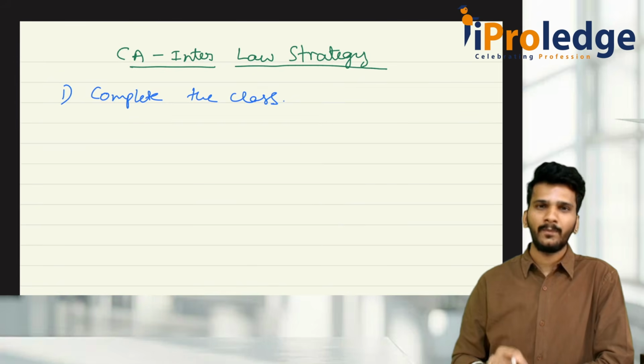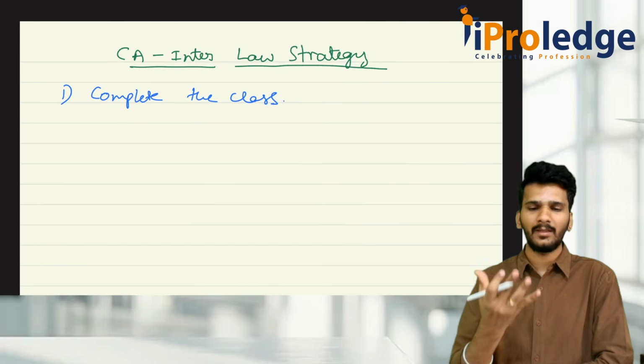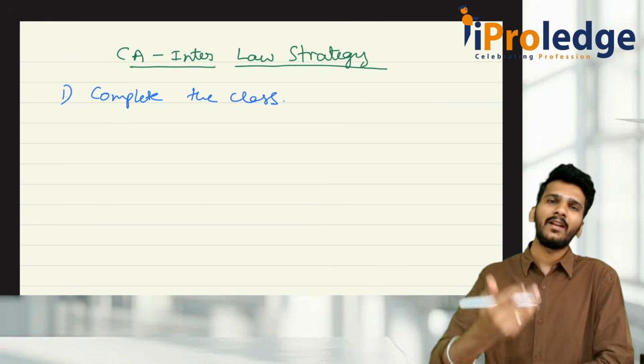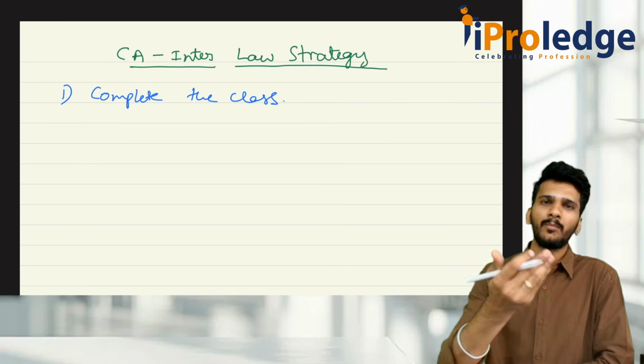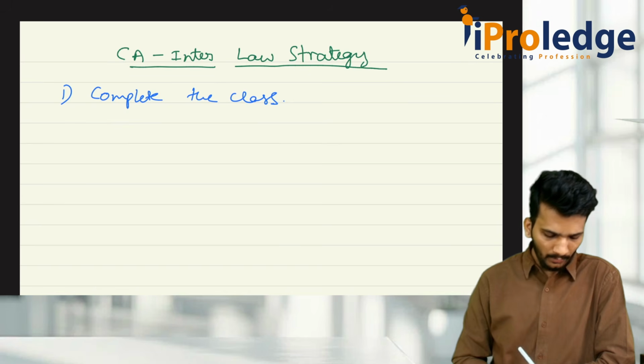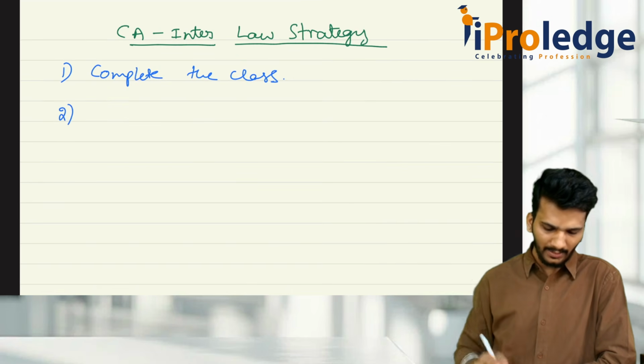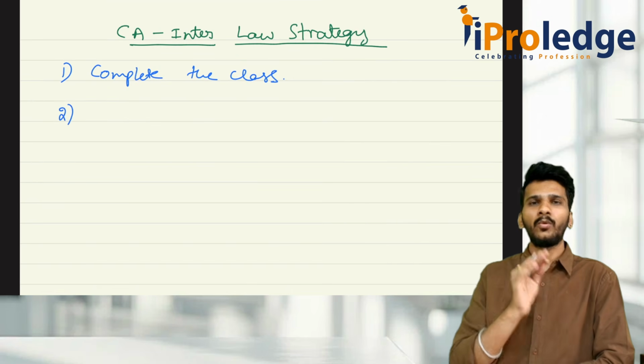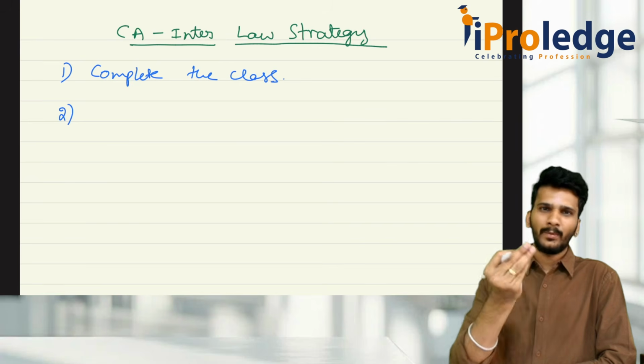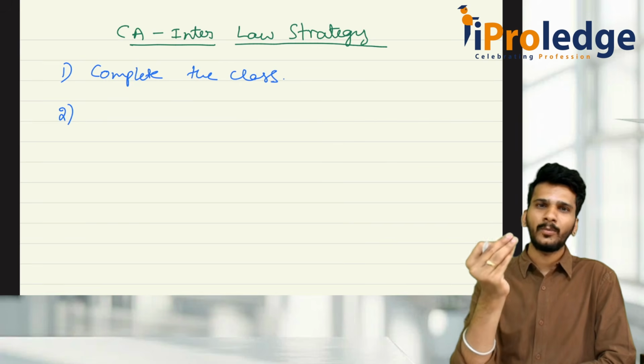So this is the first step which I always recommend. It is like a fundamental or a base, based on which I am going to develop my strategy. Once you complete the classes, why do we attend the classes? For the purpose of understanding how things have to be.